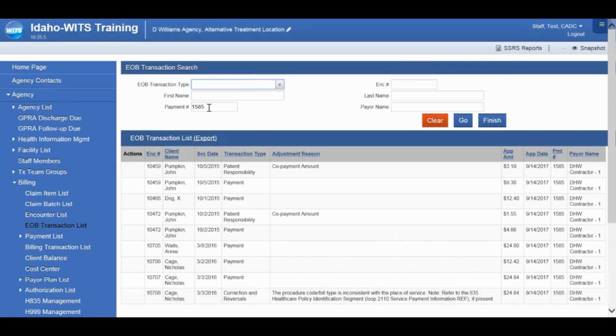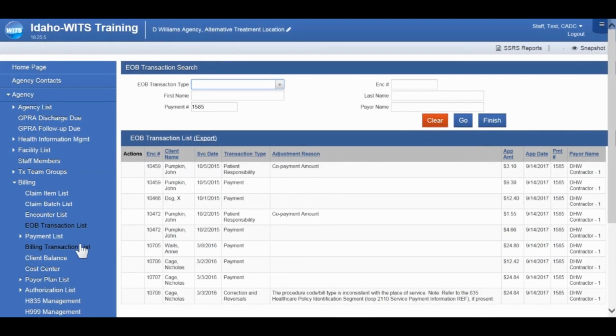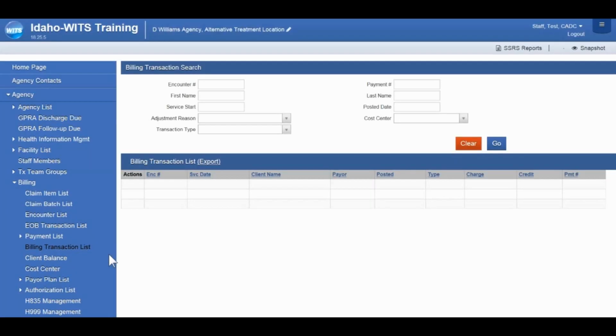The final screen we'll look at can be the most useful when trying to track down billing issues, and that's the billing transaction list. Again, you have a number of fields you can populate with information.